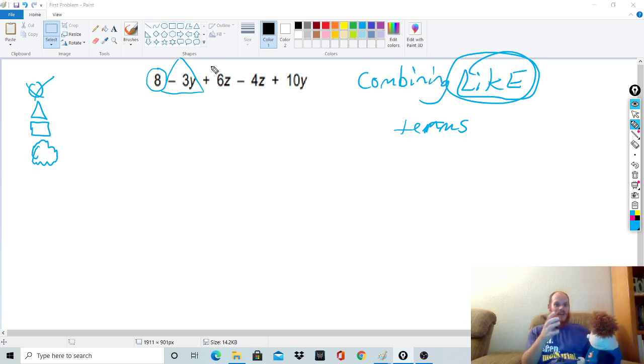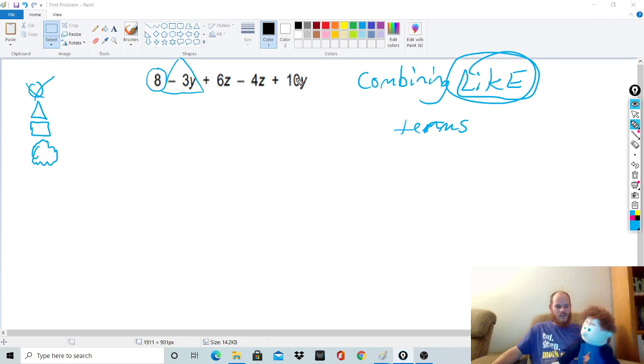So keep in mind, fruits are like the variable terms. They're all fruit, but they're not the same fruit. Y and Z are not the same. So this is really like having 3 apples and 6 oranges. They don't go together. Oh, okay, I think I get it. So no triangle on that one. What about this one? No, because it's a Z.